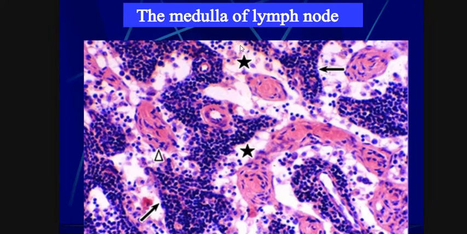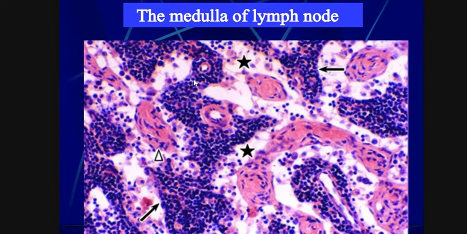Medulla of the lymph node. If we see the medulla of the lymph node, it is very light in color and very scattered in form, because the cortex is very dense, and in the medulla region it is very scattered.